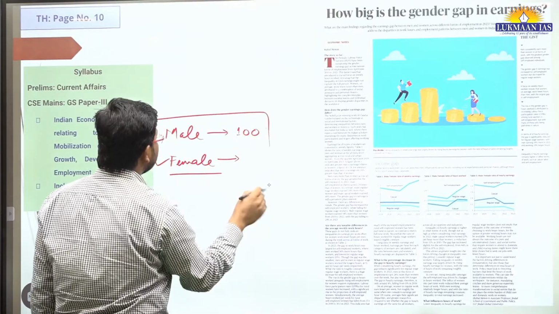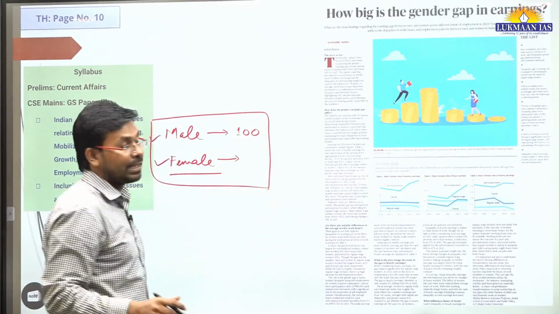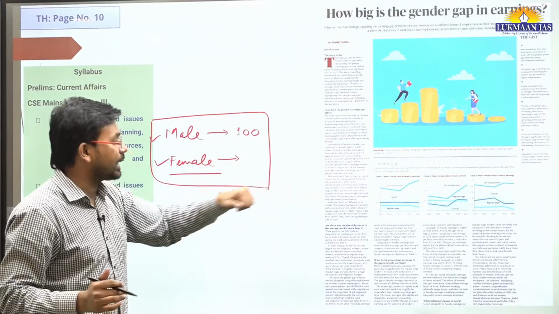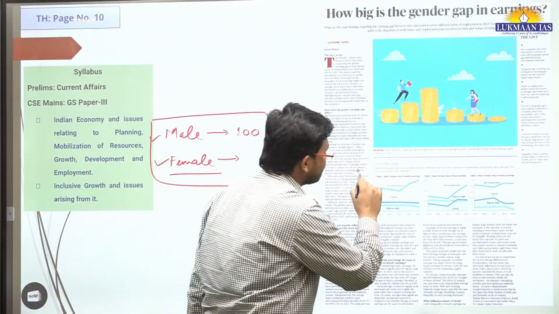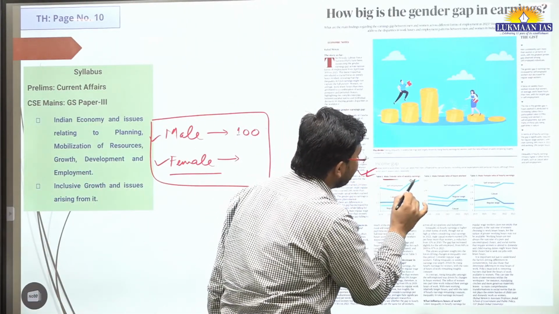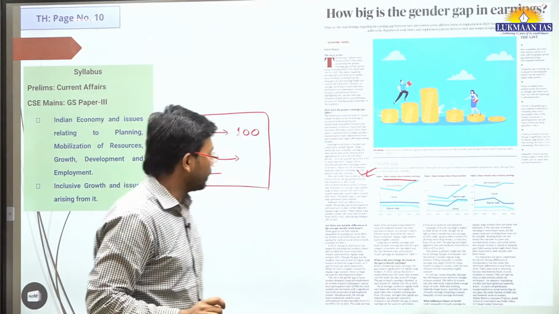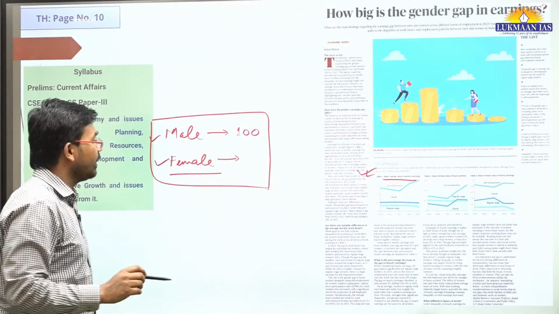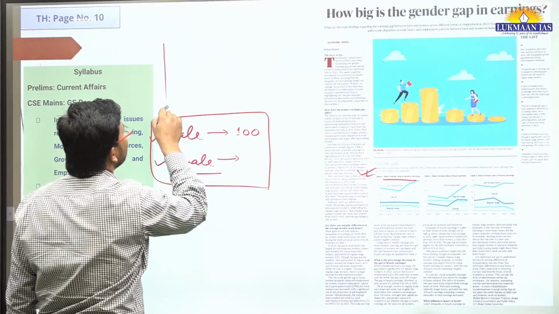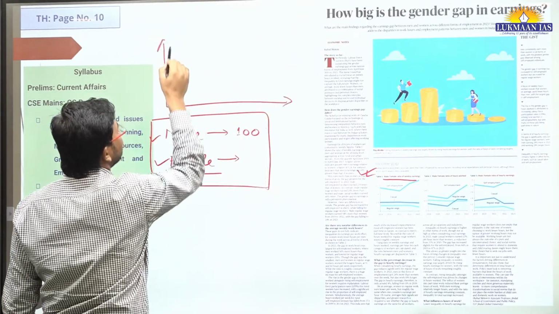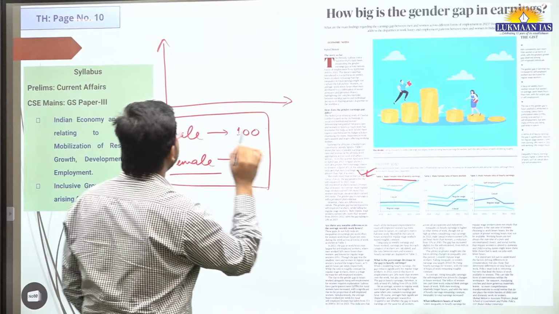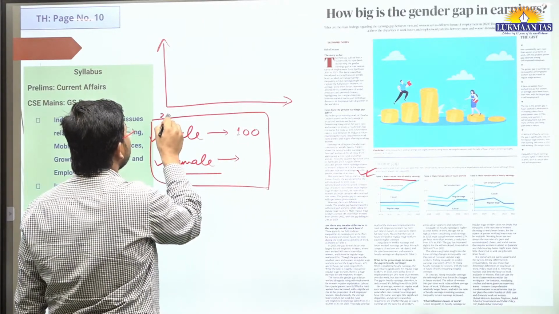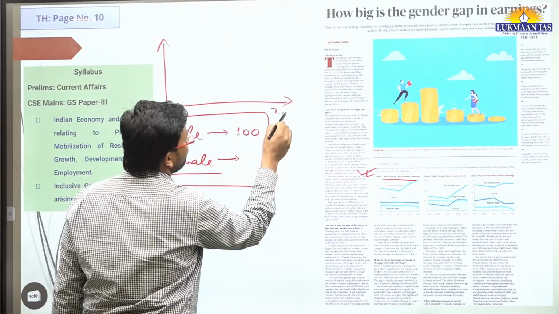So in this article, they have given multiple images, multiple graphs. One of the graphs is table 1. It says male female ratio of weekly earnings. On the x-axis they have given the years 2019 to 2022.